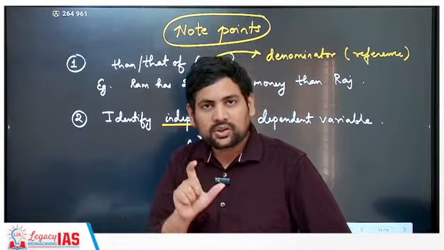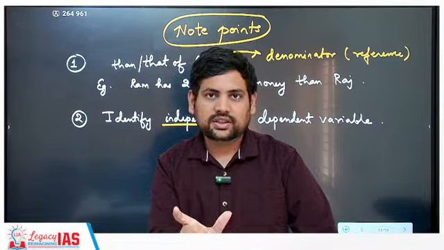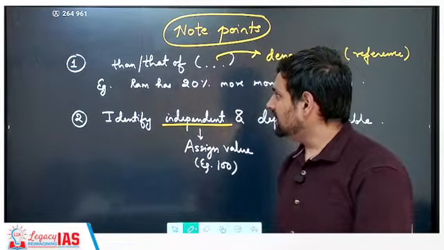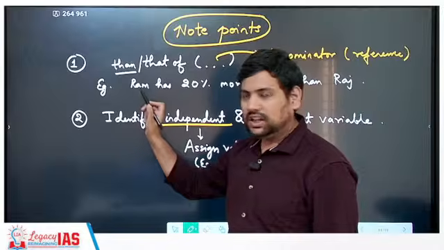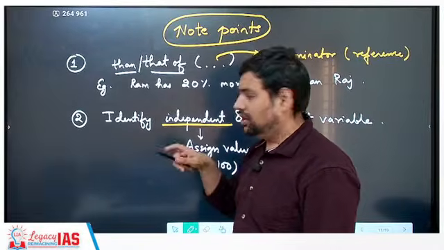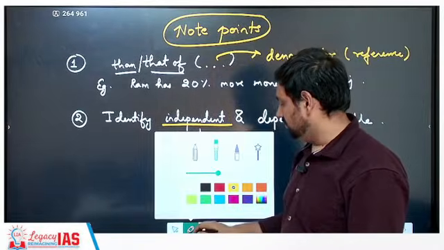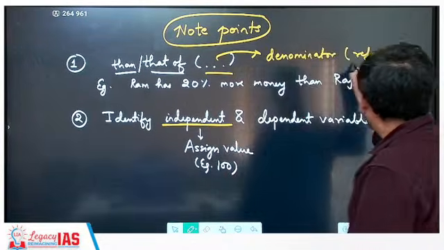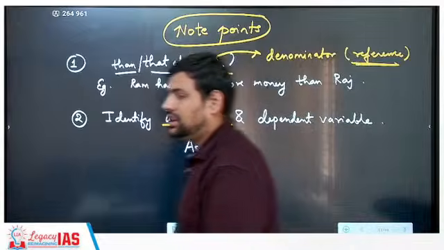Now how do you understand what the reference is, what the denominator should be? That is important. So understand, whatever is written after than or that of becomes the reference, and that is used in the denominator.